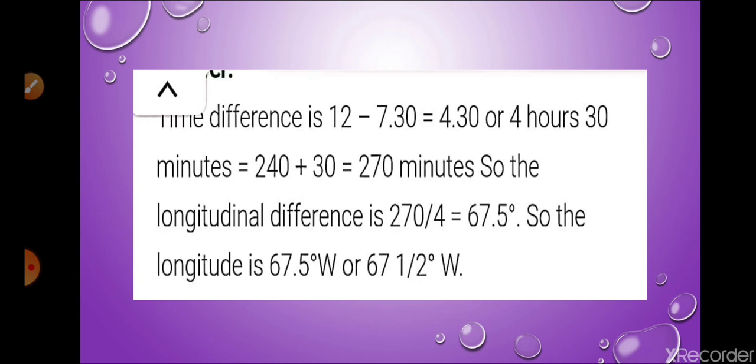Calculate the location of a place where the local time is noon when it is 7:30 PM. So 12 minus 7:30, the difference came 4:30, or 4 hours and 30 minutes. So 4 hours 30 minutes will be 270 minutes, and 270 upon 4, 67.5 degree. So the longitude is 67.5 degree west. So I hope you got the answer.